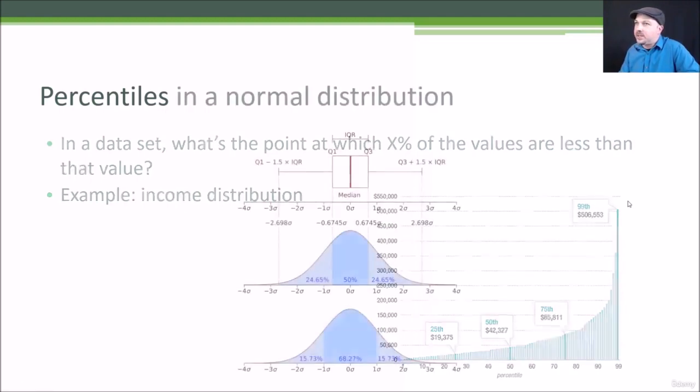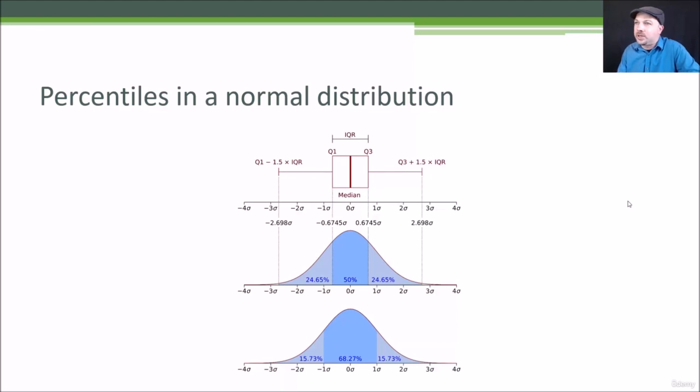So that's percentiles in a nutshell. Percentiles are also used in the context of talking about the quartiles in a distribution. So if you're looking at, say, a normal distribution here, people talk about quartiles, and quartile 1 and quartile 3 in the middle are just the points that contain together 50% of the data. So 25% are on this side of the median and 25% are on this side of the median. The median in this example happens to be near the mean. So for example, the interquartile range, when we talk about a distribution, is the area in the middle of the distribution that contains 50% of the values, okay?